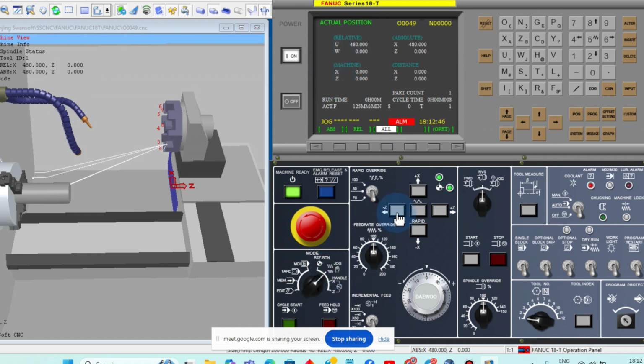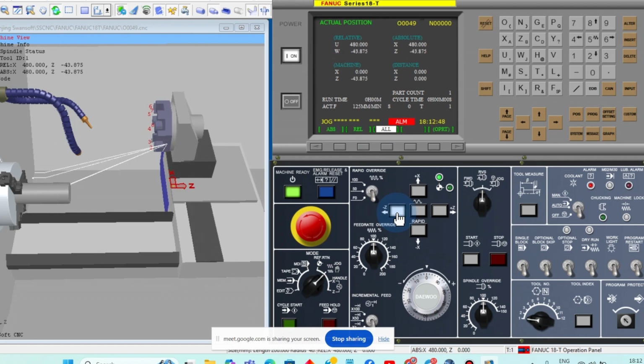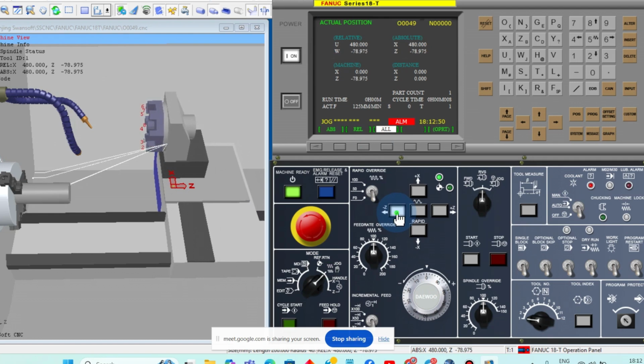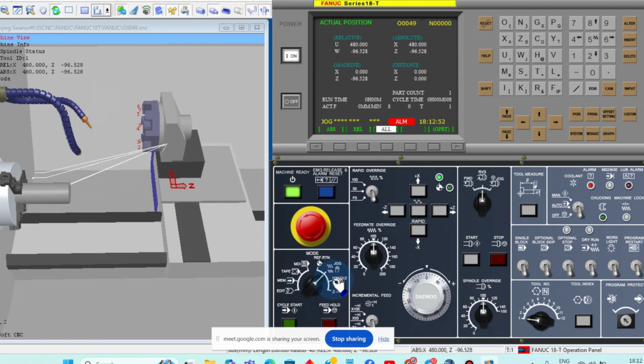For example, if you press this Z, you can see some value is moving. First, when you turn on the machine, go to position, see all. Now in machine value, X is minus 91.312, Z minus 96 point some value. First go to REF, known as reference point return.